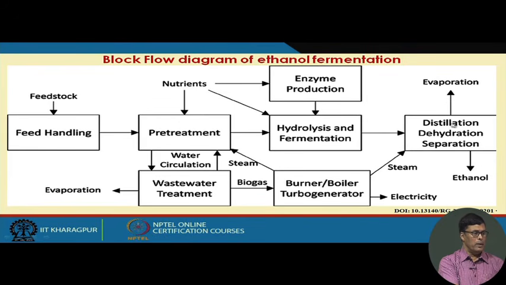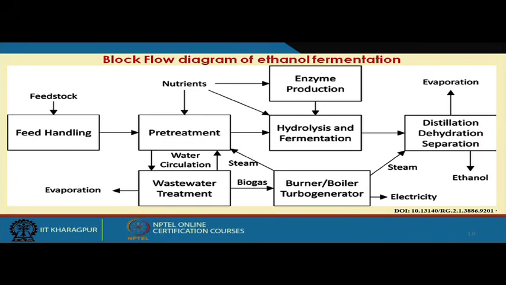After the fermentation, it passes through the distillation process, and then through evaporation, we separate the ethanol. After the pre-treatment some waste is produced, which we can use for steam generation, and from the wastewater treatment we produce some biogas, and the biogas can be used for running the boilers, and from the boilers we can use the steam for the distillation purpose. So this is a very simple block flow diagram for the ethanol fermentation process. I think in my next presentation I shall give the detailed information of the ethanol fermentation process.